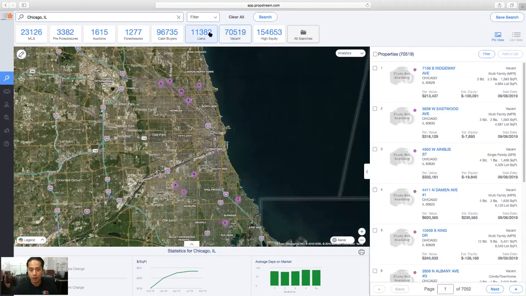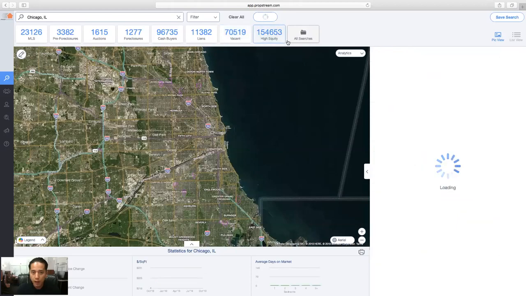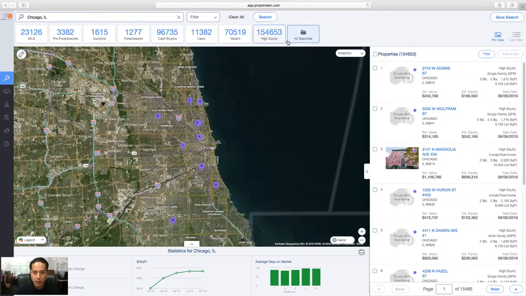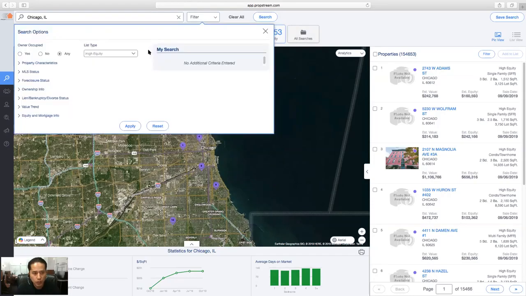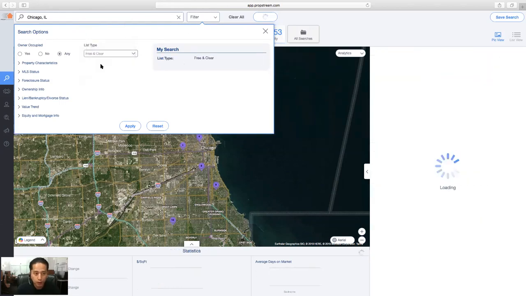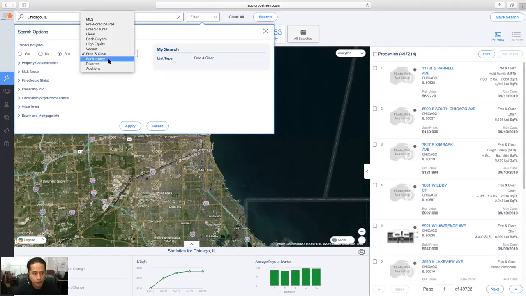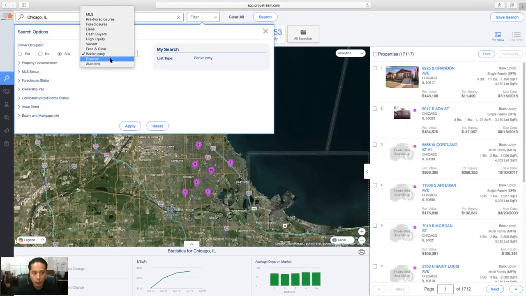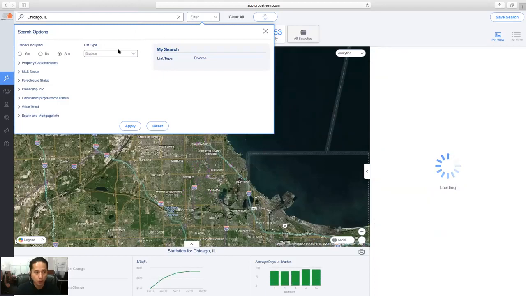Vacant are properties that are not answering their mail. We get this from the Postal Service. Just be careful. This can sometimes include recently sold properties, so you definitely want to make sure you're filtering for the years of ownership or last sale date. And then high equity is something that we've created. This is a category of properties that have $100,000 in equity or 50% or more in equity. And we do have a few others located in the filter here at the top. Those would be free and clear, properties that are owned outright with no mortgages, bankruptcies, and we also have divorce records as well for you.